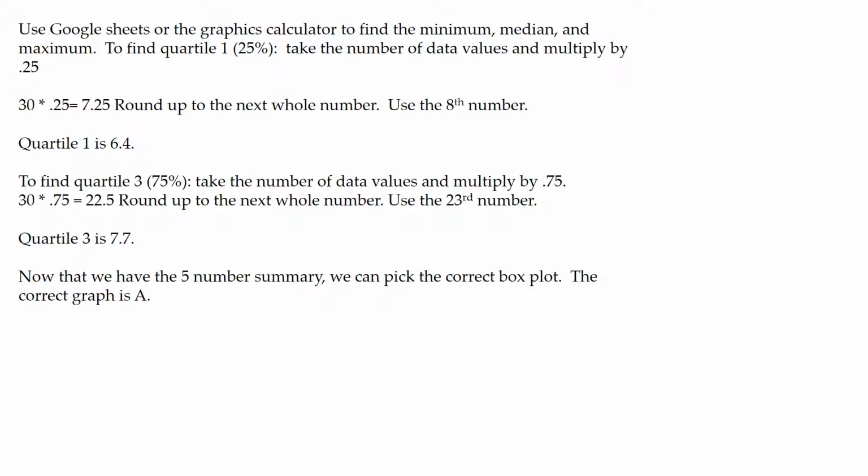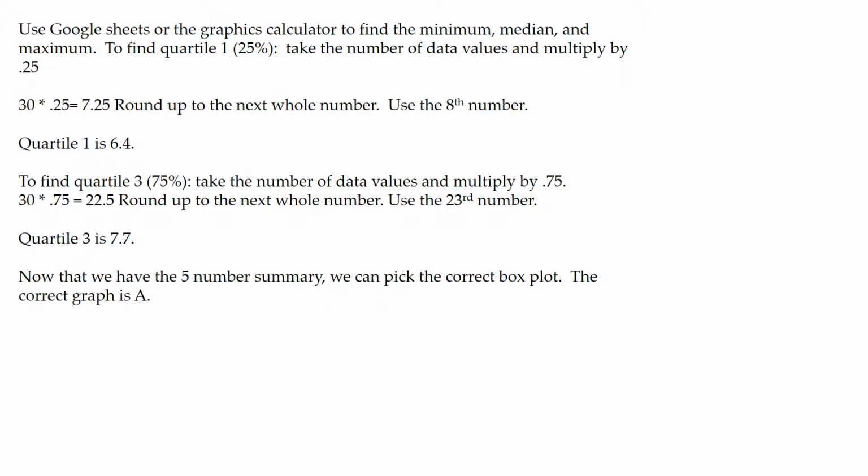When you have a decimal number, you always round up to the next whole number, so we'll round up and use the 8th number. So we count over to the 8th number and we see that that is 6.4. That is quartile 1.